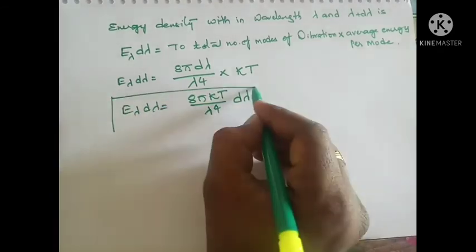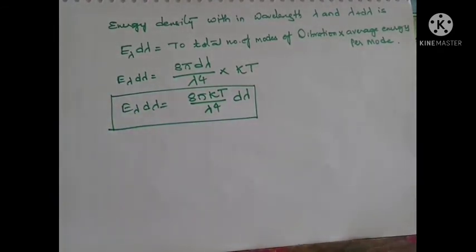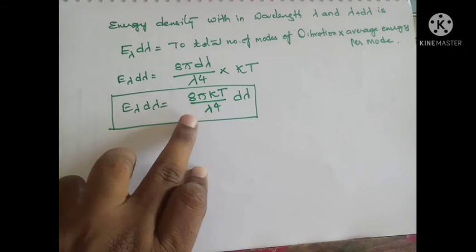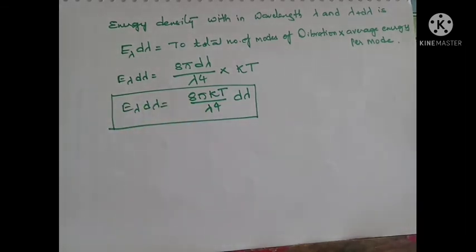So this is our required equation. The energy density within the wavelength limits λ and λ plus dλ is E_λ dλ equal to 8πkT by λ⁴ into dλ.